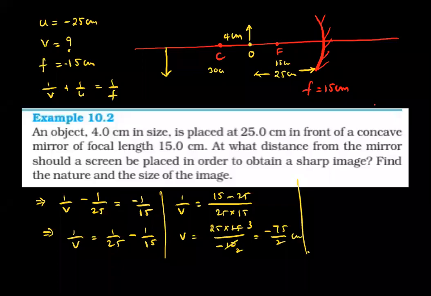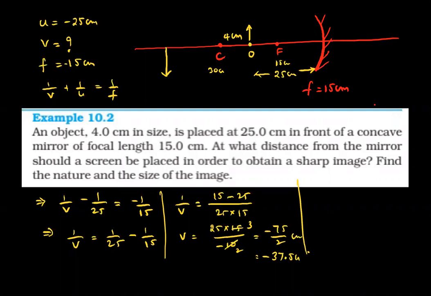Then we need to calculate further where the screen should be placed. That means the screen should be placed at 75 by 2, that is, we can write as minus 37.5 centimeters. So the screen should be placed at 37.5 centimeters. Then find the nature and size of the image. The nature is inverted, that means a real image.